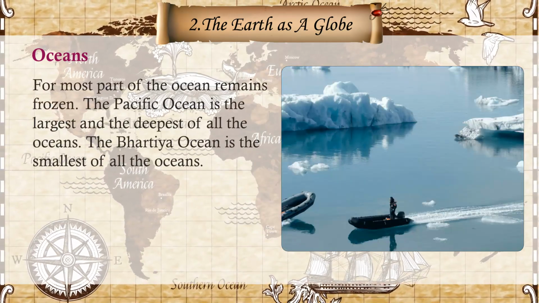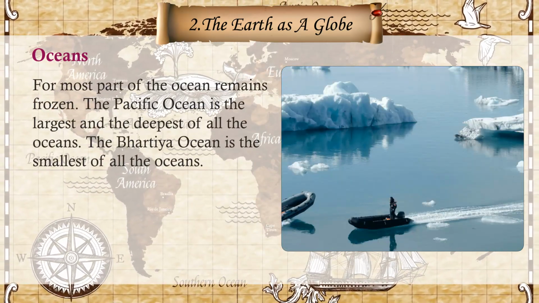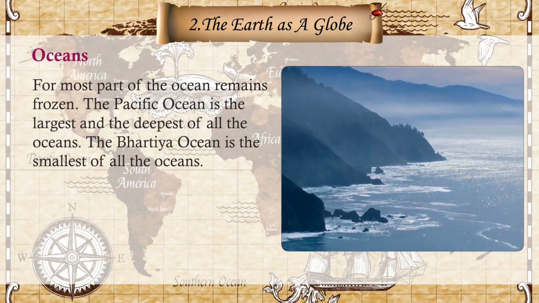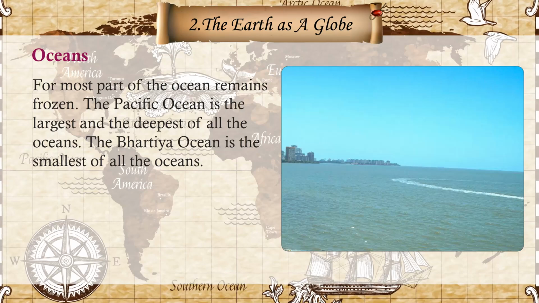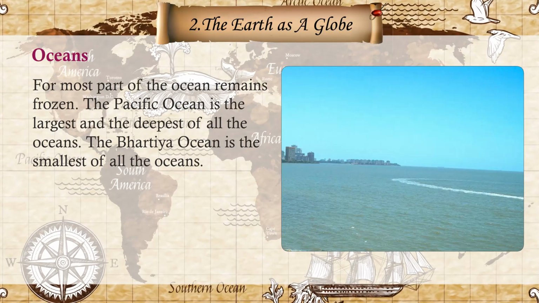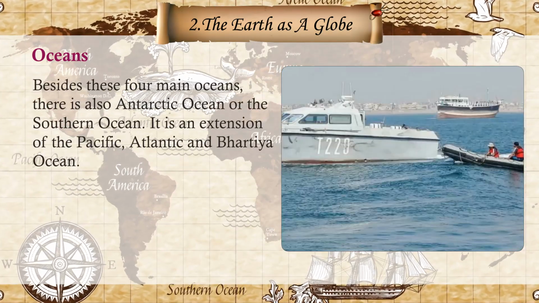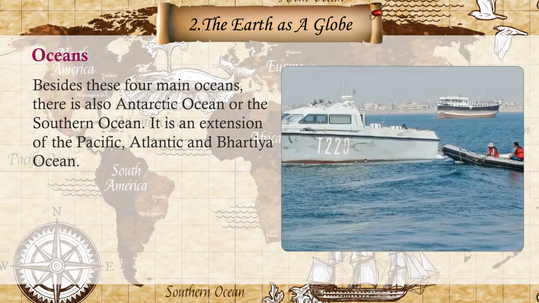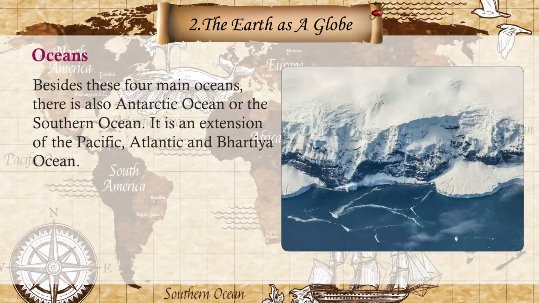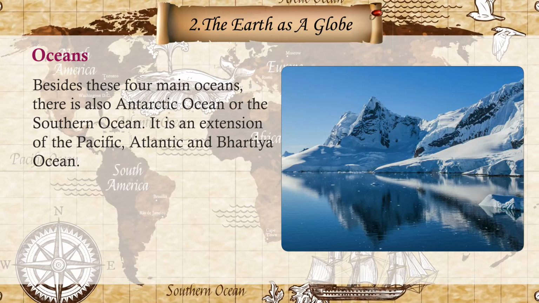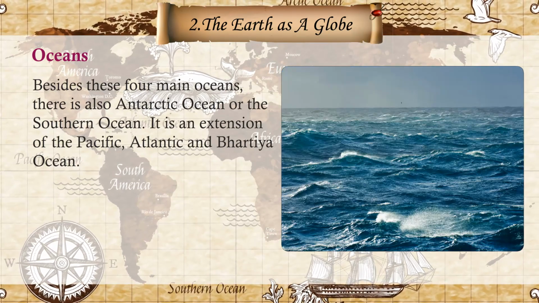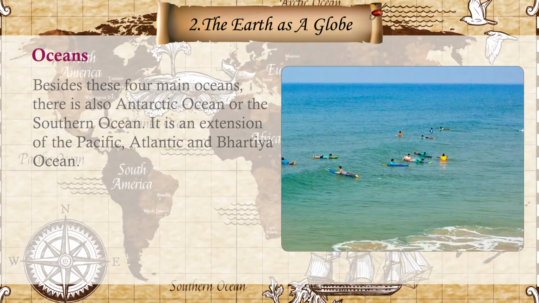For most part of the ocean remains frozen. The Pacific Ocean is the largest and the deepest of all the oceans. The Bharatiya Ocean is the smallest of all the oceans. Besides these four main oceans, there is also Antarctic Ocean or the Southern Ocean. It is an extension of the Pacific, Atlantic and Bharatiya Ocean.